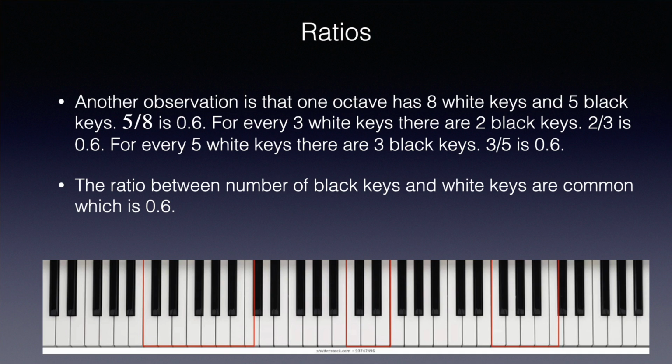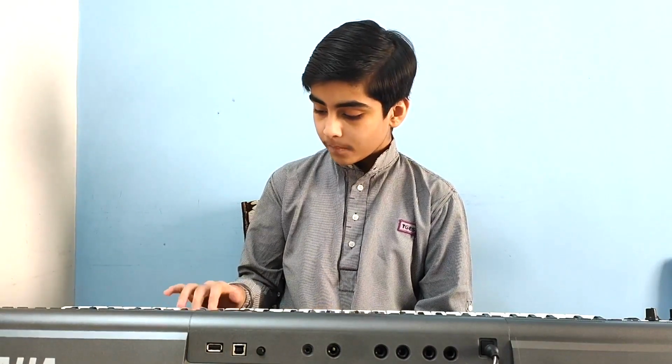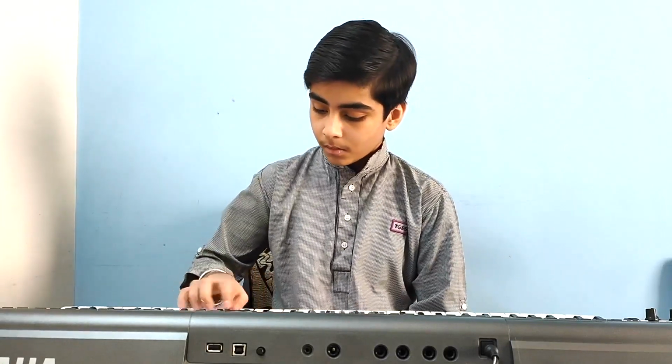Interestingly, for every 3 white keys, there are 2 black keys. 2 by 3 is 0.6. For every 5 white keys, there are 3 black keys. And 3 by 5 is 0.6. Per octave or 8 white keys, there are 5 black keys. 5 by 8 is again 0.6. So, we can say that the ratio between black and white keys on any keyboard or piano will always be 0.6.